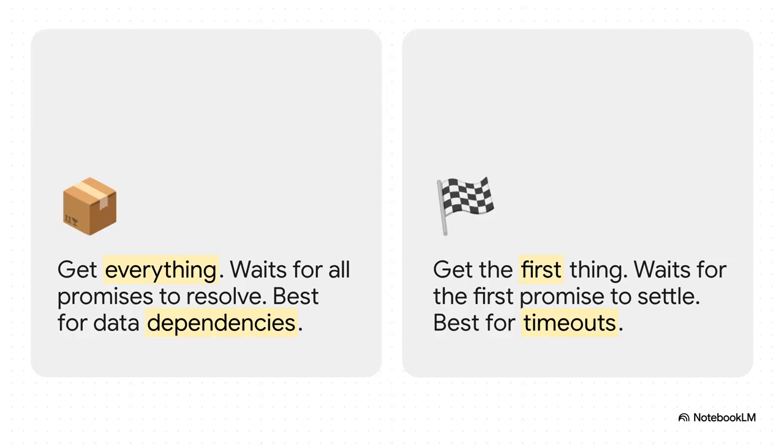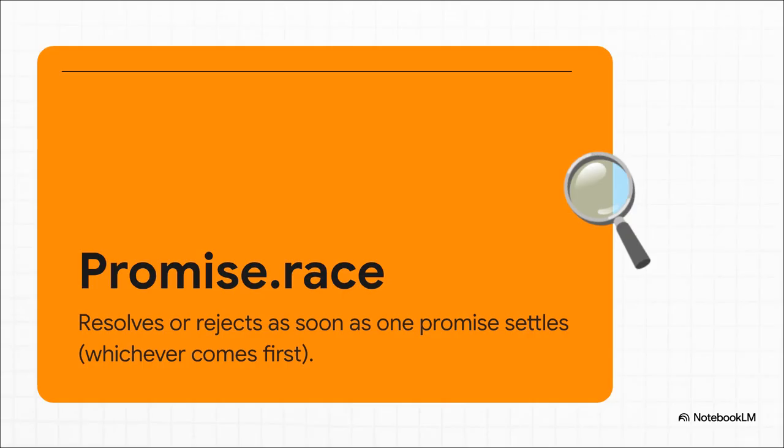Okay, so Promise.all is for getting everything. But what if you don't need everything? What if you just need the first thing to finish, the fastest response you can get? Well, for that, we have Promise.race. Yeah, this one is literally a sprint to the finish. We don't care about anyone else in the race. All that matters is who crosses that finish line first.